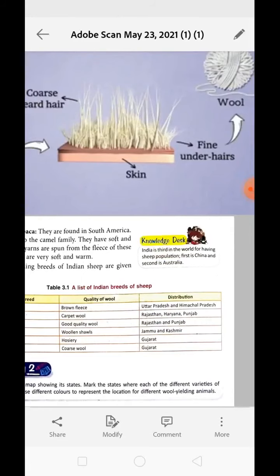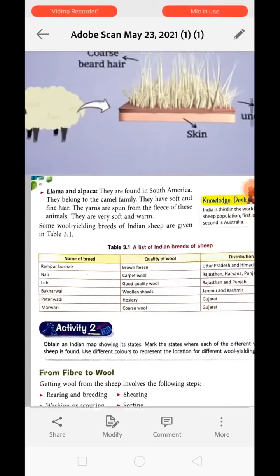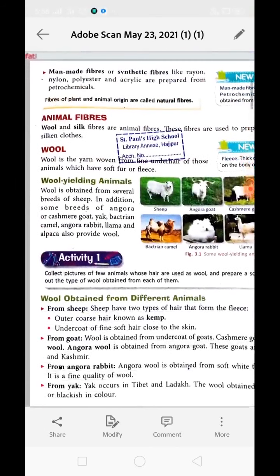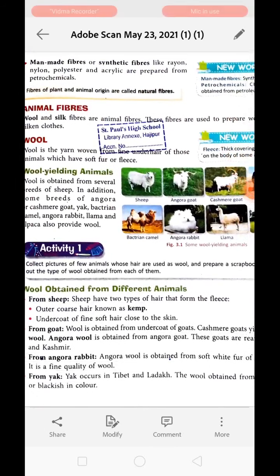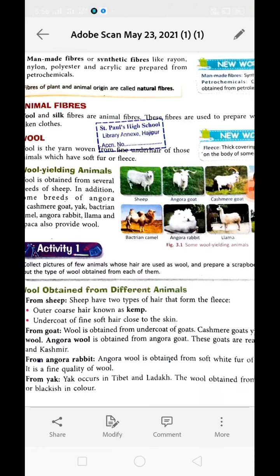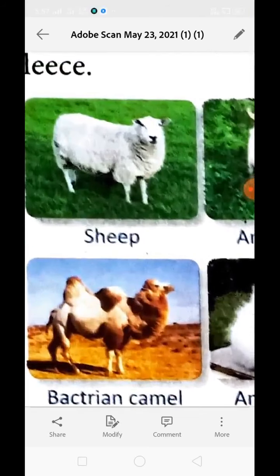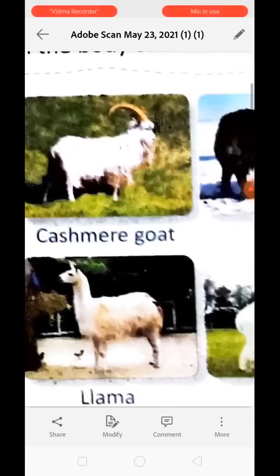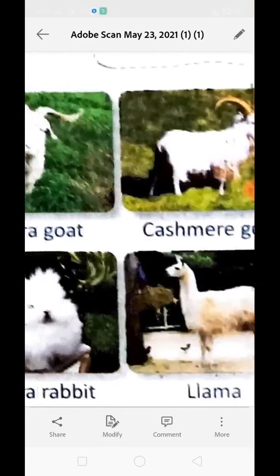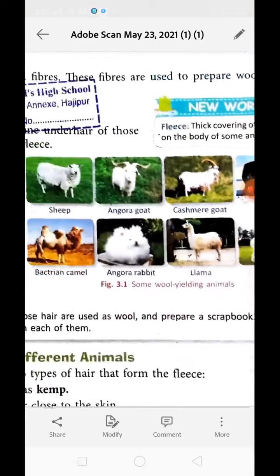Now activity number 1. Collect pictures of a few animals whose hair is used as wool and prepare a scrapbook. Try to find out the type of wool obtained from each of them. Means you have to collect the pictures of these animals and then write about the type of fiber we are getting from them and what are the qualities of the fiber. Clear?